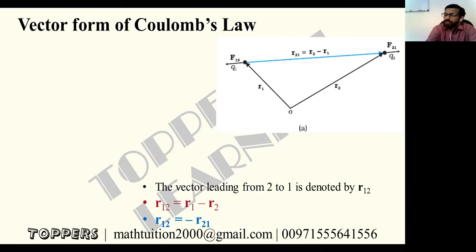So, vector form of Coulomb's law. Vector is a branch of mathematics. Vector addition is a different type of addition, not like algebra, right? In algebra 5 plus 5 is 10, but in vectors 5 plus 5 may be a different value, depending upon the direction, right? So vector addition is a different branch of mathematics. Subtraction, multiplication, division, all these are different things.